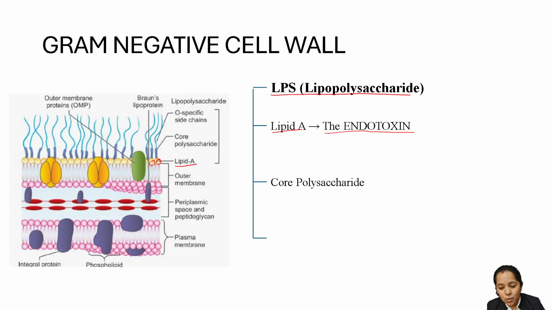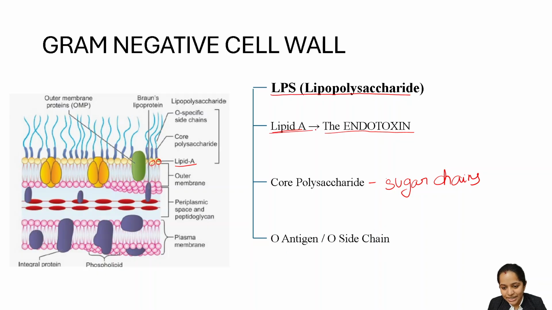Then we have the core polysaccharide, which is just sugar chains. Okay. And then we have the O-specific, O-antigen or O-side chain. So you see we have the lipid A and this wavy O-specific side chain, and they are connected by this core polysaccharide, by this sugar chain.